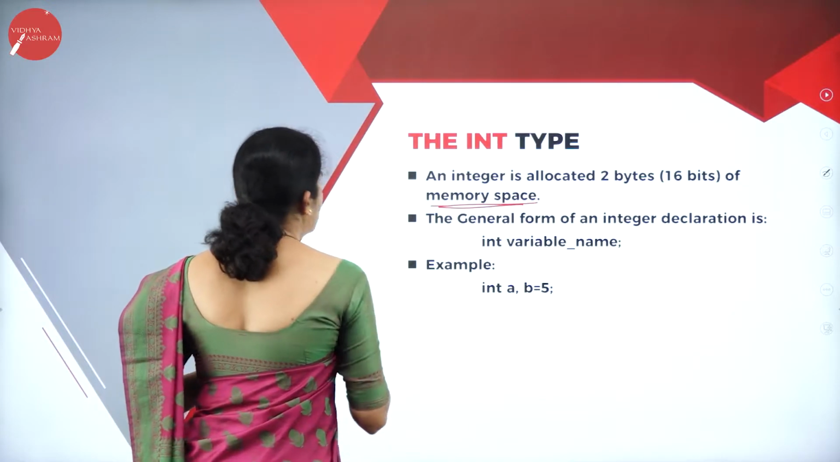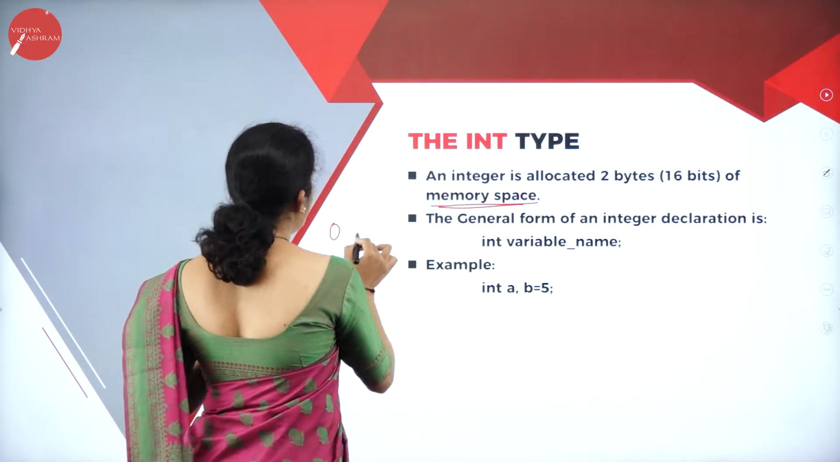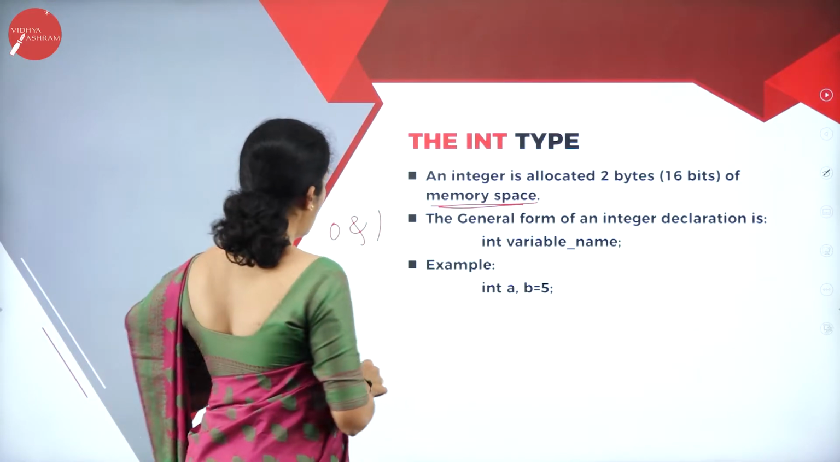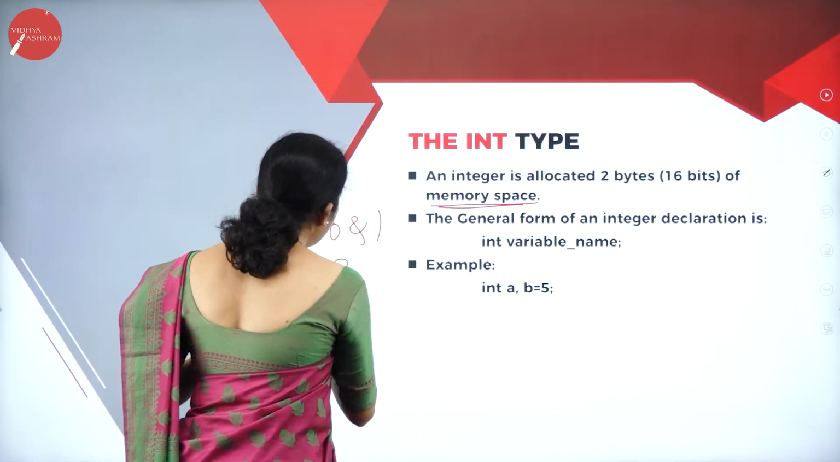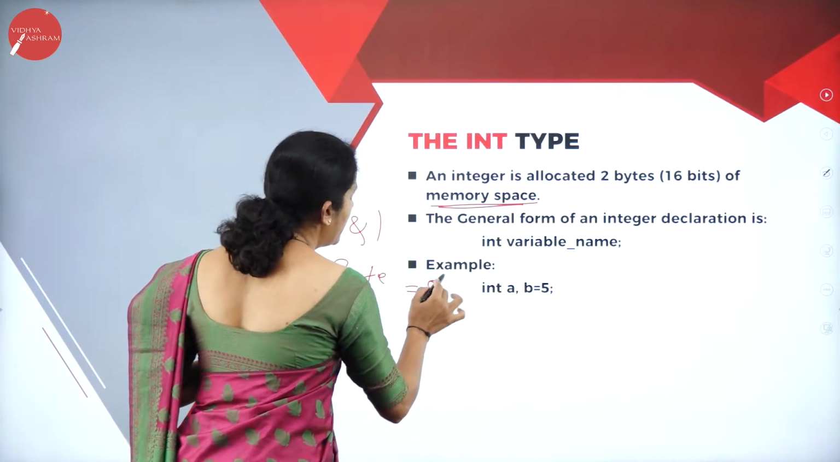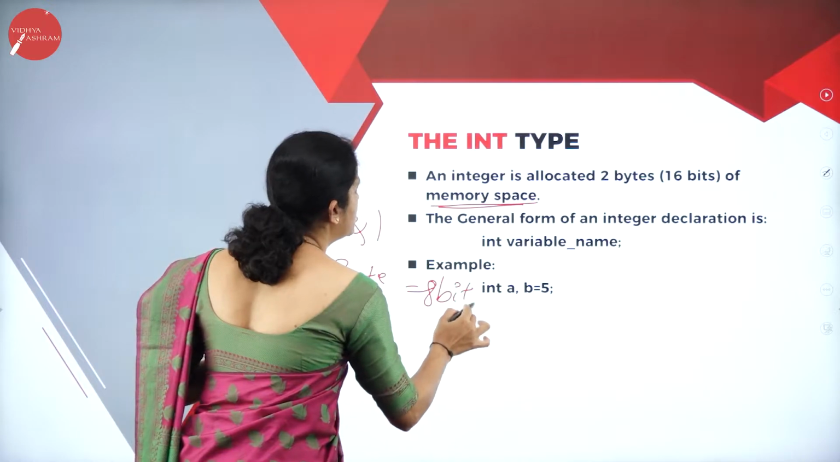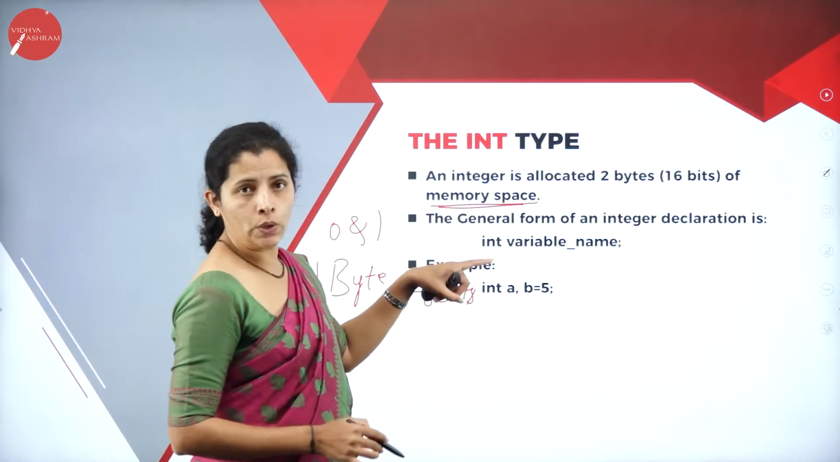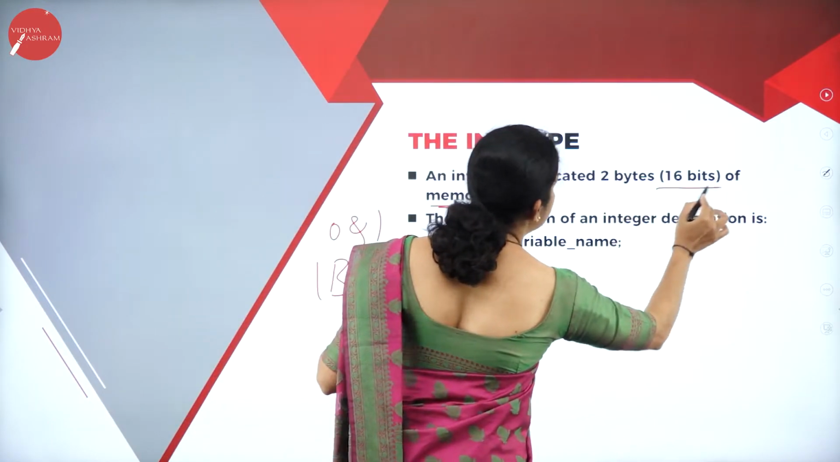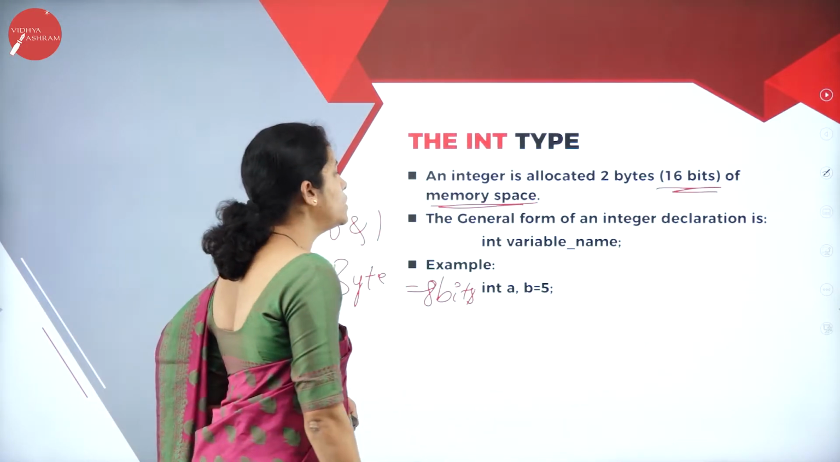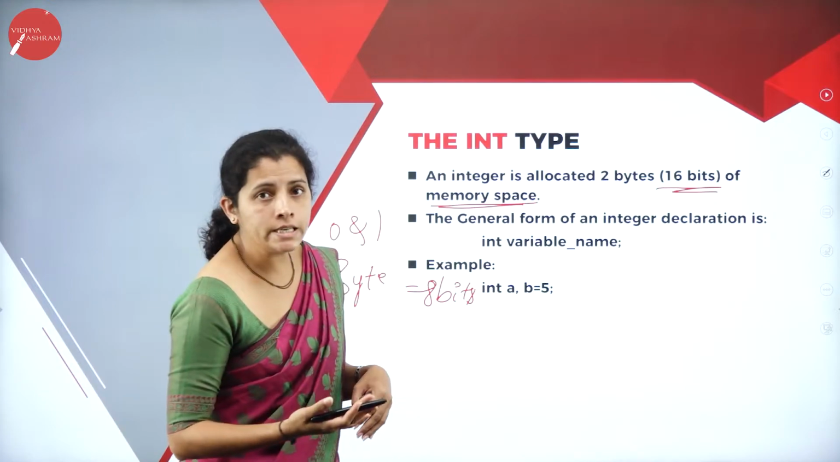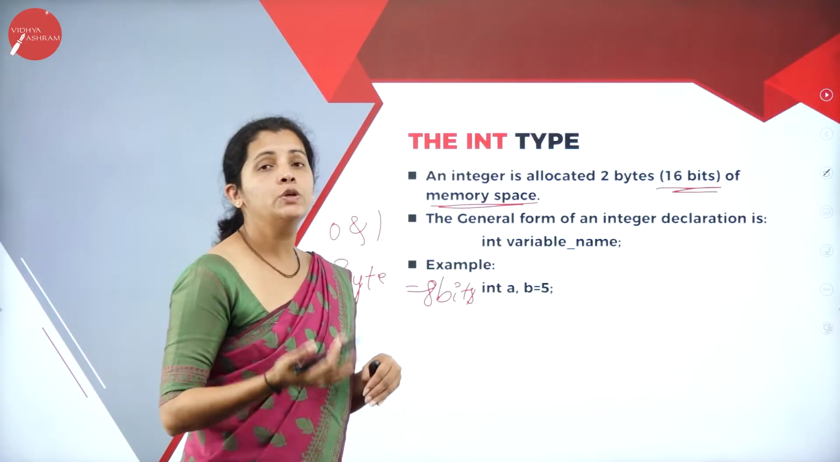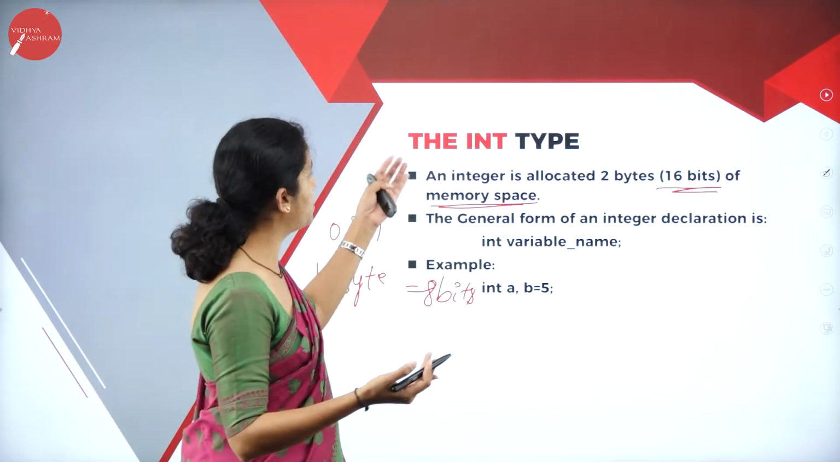So what is a bit? It is 0 or 1. And 1 byte equal to 8 bits. Here I have 2 bytes, that is 2 into 8, it is 16 bits of memory space. And what is the syntax? How can I use int in my program?